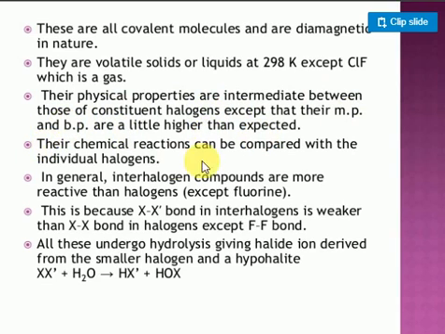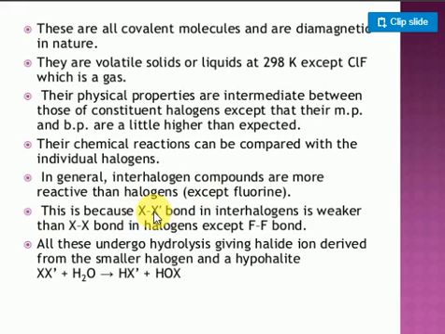Next, about their chemical reactions: interhalogen compounds are more reactive, because the bonds are weak compared with the individual halogen molecules. Their chemical reactions can be compared with the individual halogens. Fluorine is more reactive, chlorine somewhat less, bromine somewhat less, iodine very little. In general, interhalogen compounds are more reactive than halogens. The A-X bond is weak.